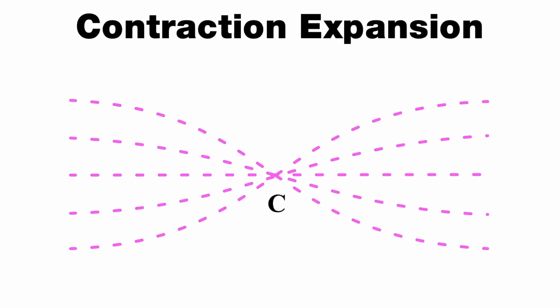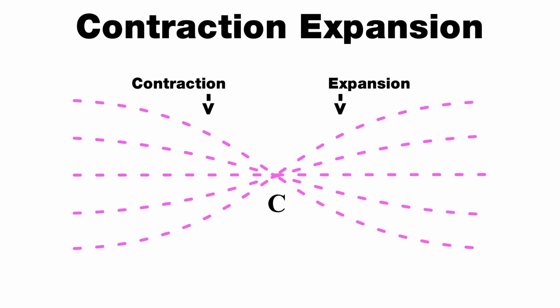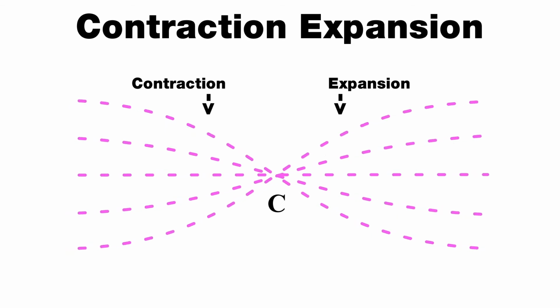Contraction. Expansion. Economic contraction and economic expansion. Water condensing and evaporating are an example of contraction and expansion.